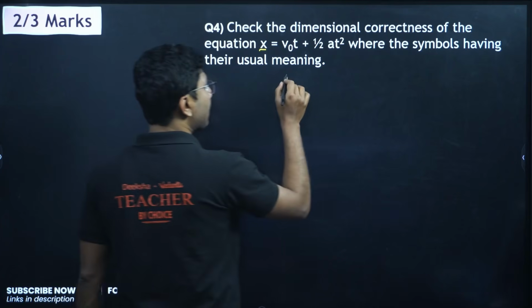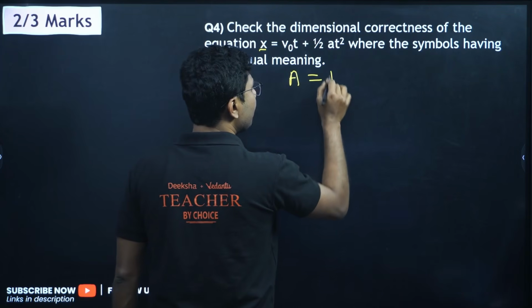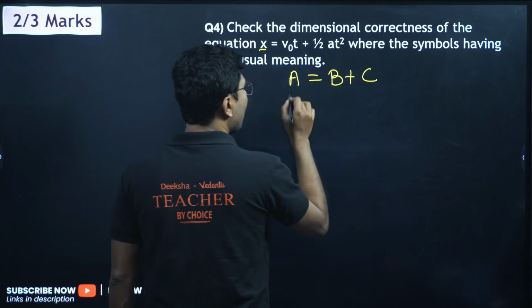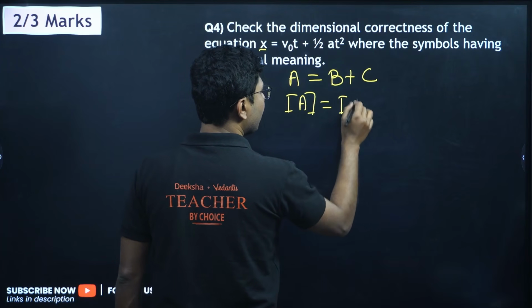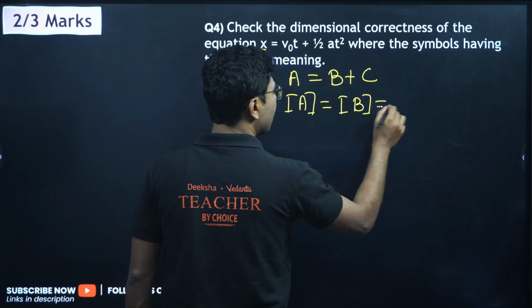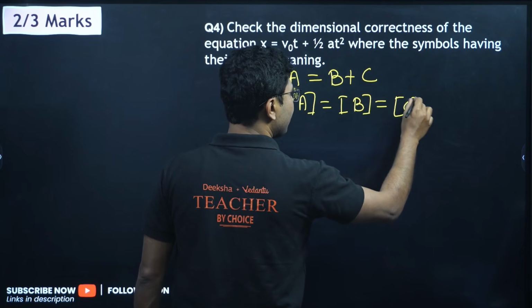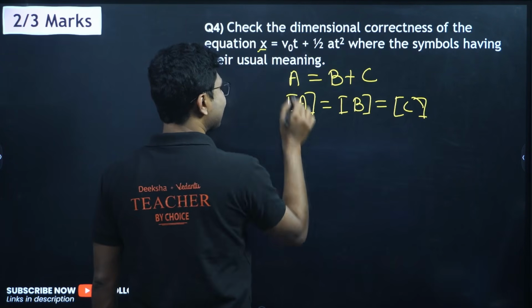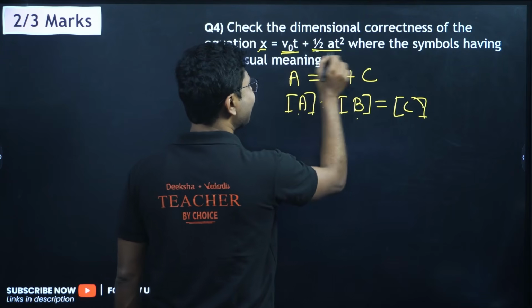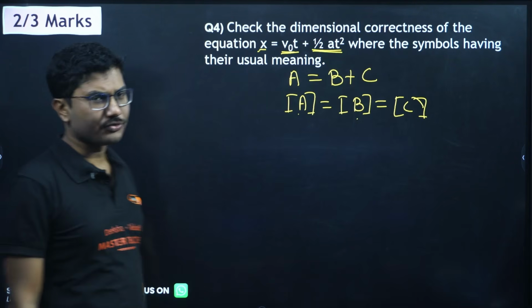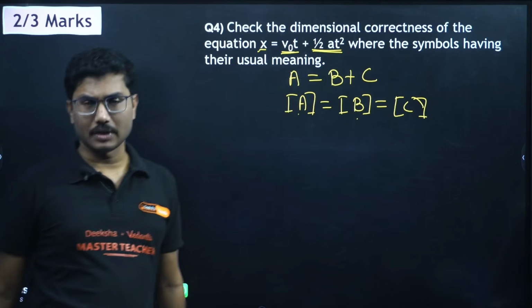So if A equals B plus C, as I mentioned, the dimension of A must equal the dimension of B, and that should also equal the dimension of C. Here, x is A, this term is B, and this term is C. Now here half is a constant, so we ignore the term half.